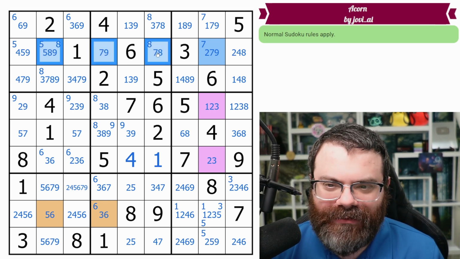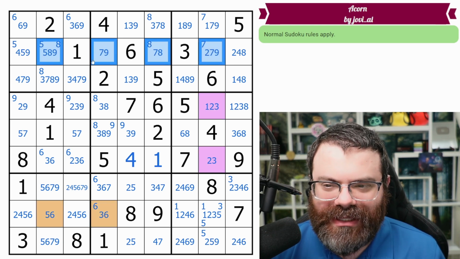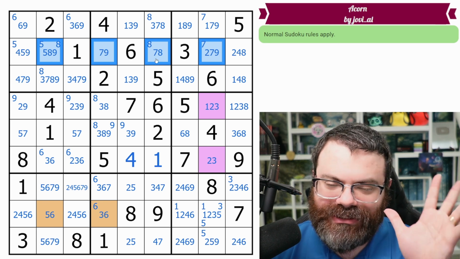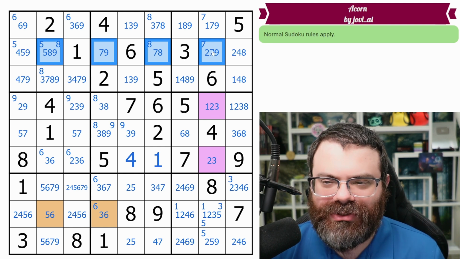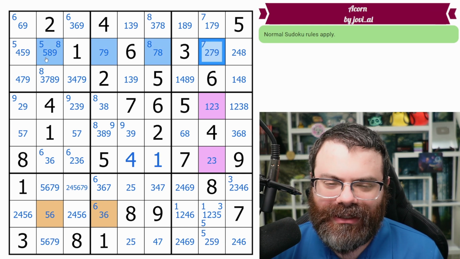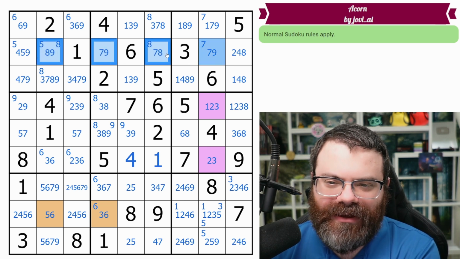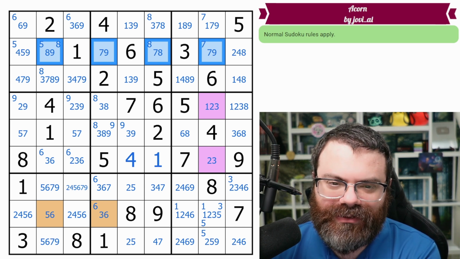So blue, I'm using blue again for our pivot. I'm using purple and orange for our other 2 ALSs. So think about these blue cells. They are 2, 5, 7, 8, 9, that's 5 digits, in 4 cells, so that's an ALS. But 2 appears only once, and 5 appears only once. So this is a very special kind of ALS, where you get a strong link between the 2 and the 5. If both the 2 and the 5 were missing, we would have 2 digits missing from our ALS, and our ALS can only miss 1 digit. So we'd have 7, 8, 9 spread across 4 cells, and that wouldn't work.